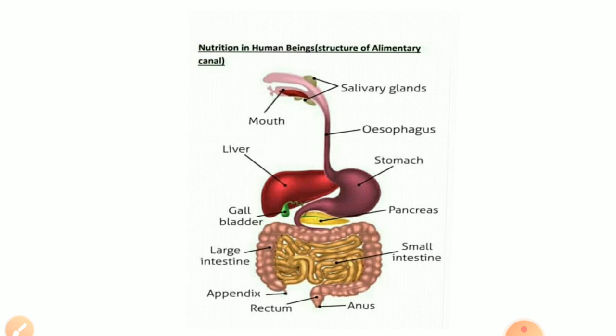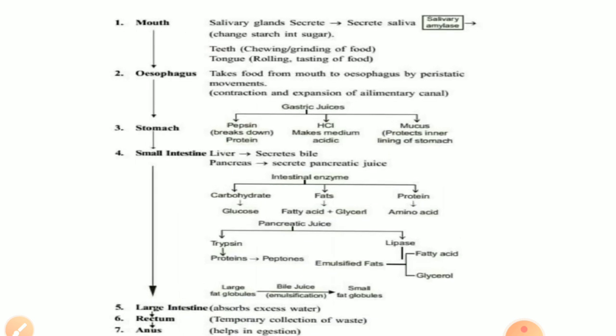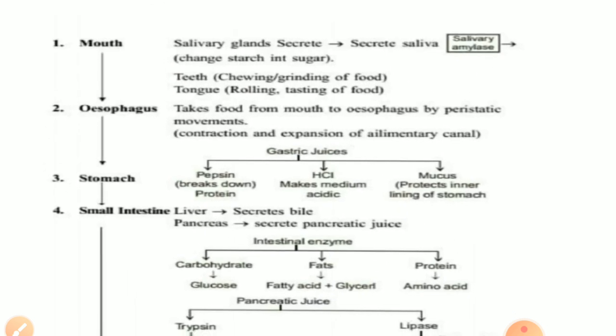Food gets mixed with saliva, secreted by salivary glands. Saliva contains salivary amylase, that is called ptyalin. This is an enzyme which helps in the digestion of starch into sugar. So thus digestion of starch occurs here.